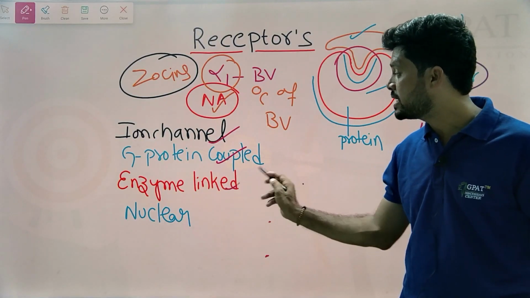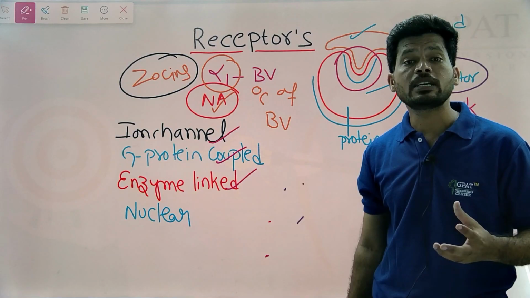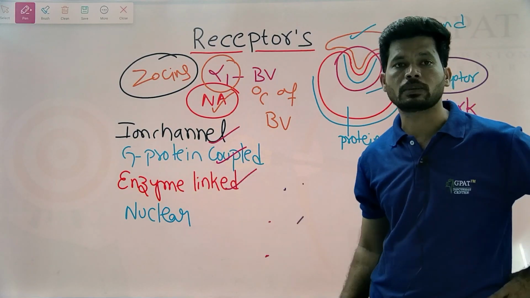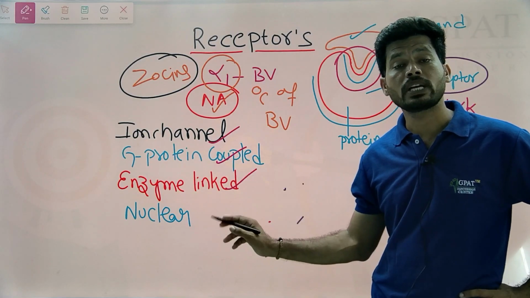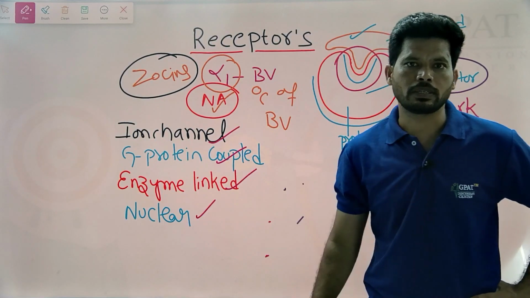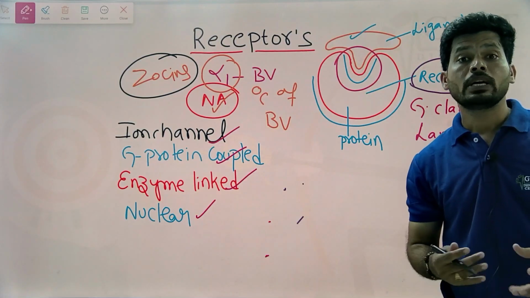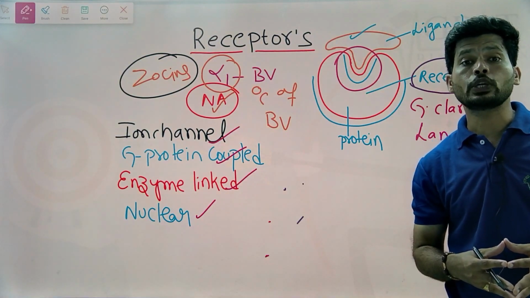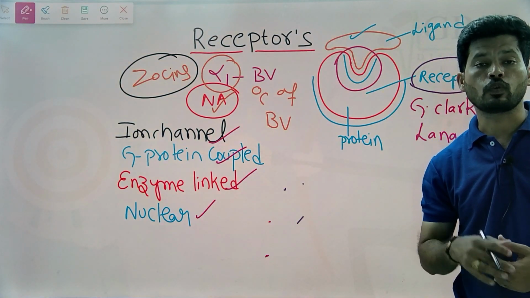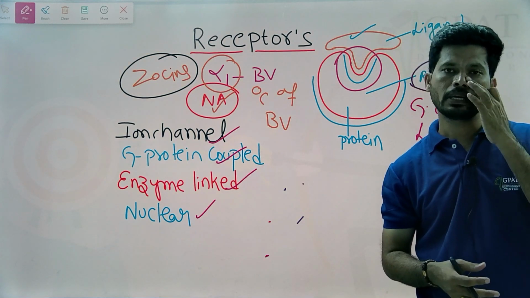Enzyme linked receptors, where the receptor interacts with an enzyme, and enzymes are essential for activation of these receptors, which is why they are known as enzyme linked receptors. And the fourth one is the nuclear receptor, where receptors interact with the nucleus for their activation and pharmacological action. We will discuss these in detail in the upcoming videos.